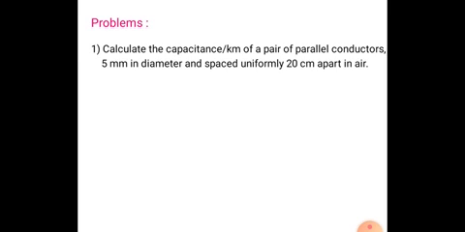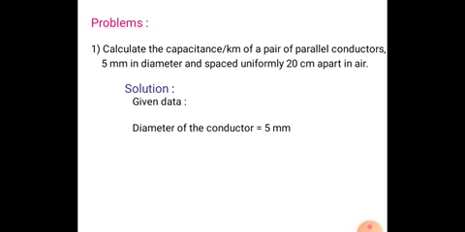Capacitance is equal to 0.02781 divided by log e (D by R). The conductors are 5 mm in diameter. It is given in millimeters, so convert into meters: that is 5 into 10 power of minus 3 meters. And spaced uniformly 20 centimeters apart; convert into meters.